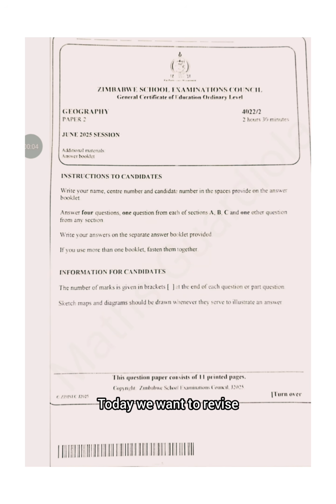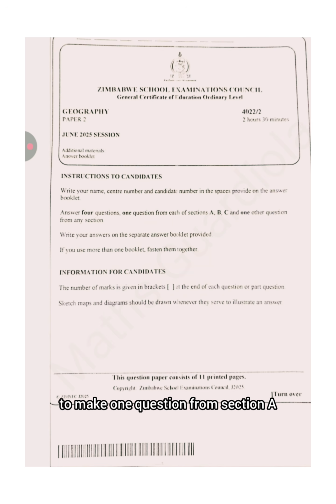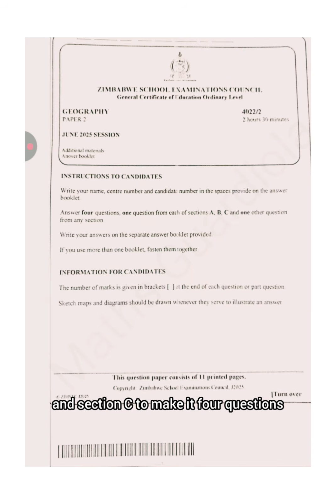Today we want to revise the June 2025 session Geography Paper 2. So in the exam, this paper contains Section A, Section B, and Section C. In each section, you are supposed to choose one question: one question from Section A, one question from Section B, and one question from Section C, and then choose any other question from Section A, B, or C to make it 4 questions.